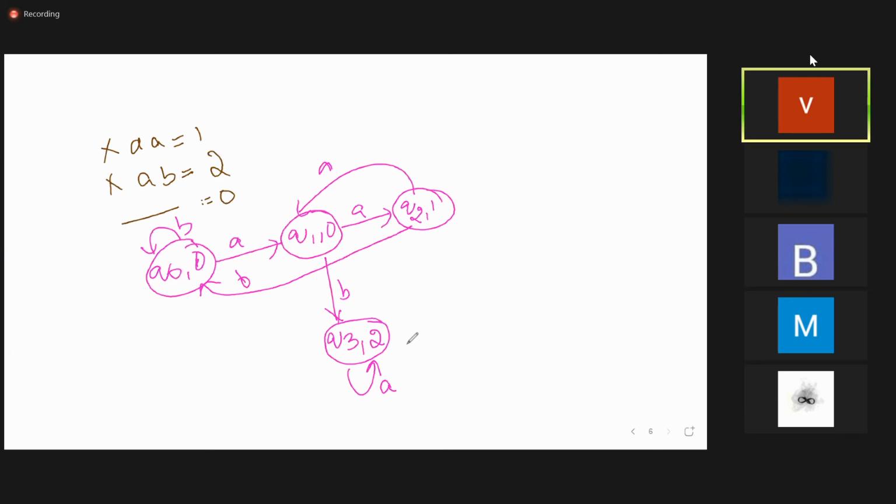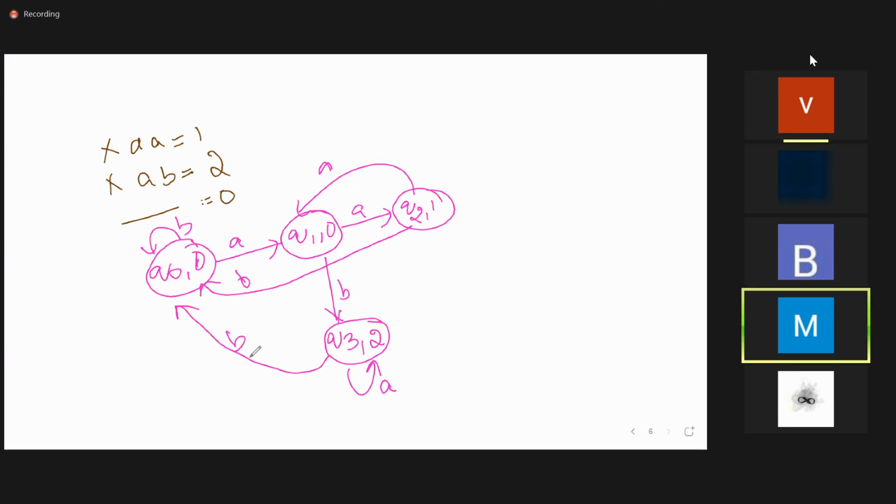Next, what about B? Q3 on B goes to Q0, ma'am. Q3 to Q0 on B. Q0, because it will give you BB. BB means which is 0. 0 only. Am I clear with this? All of you? Yes, ma'am.